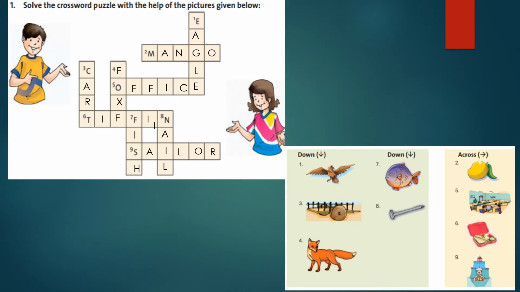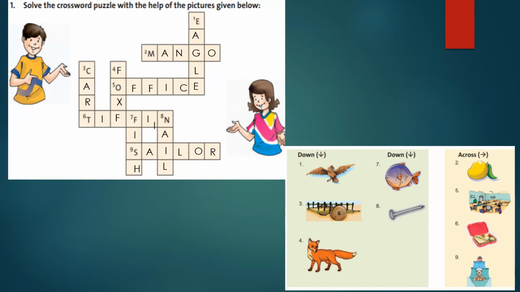So N-A-I-L, nail. And across, that is left to right. Second one, you can see here M is already given. The picture is mango, M-A-N-G-O, mango. Fifth one, it is office and O is already given, O-F-F-I-C-E, office.